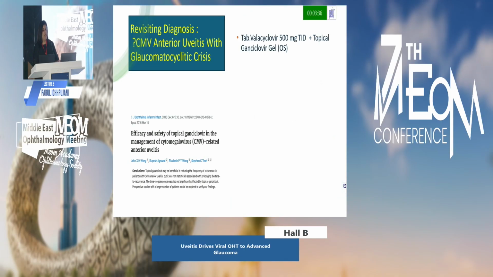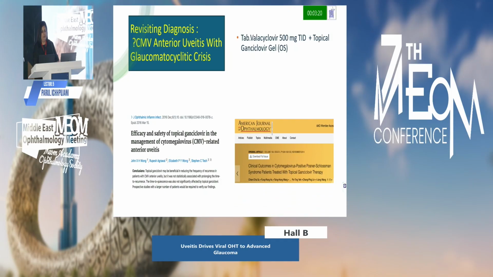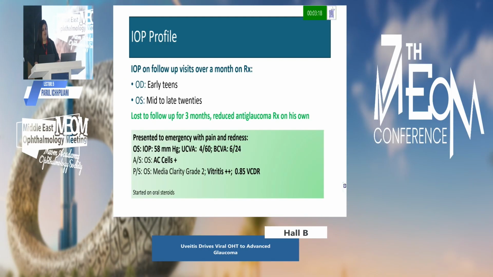So we revisited our diagnosis and we thought of CMV anterior uveitis with a glaucomatocyclitic crisis in this patient. So with the literature, we started the patient on valacyclovir 500 milligram TID, and topical ganciclovir gel was also started for this patient. The IOP profile on subsequent visits over a month were in early teens in the right eye and mid to late 20s in the left eye. The patient was lost to follow-up for 3 months and reduced their anti-glaucoma medication on their own.